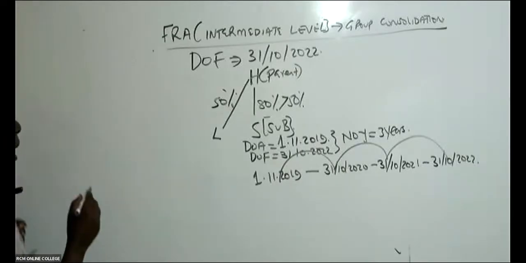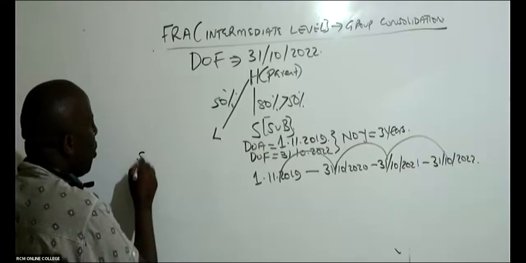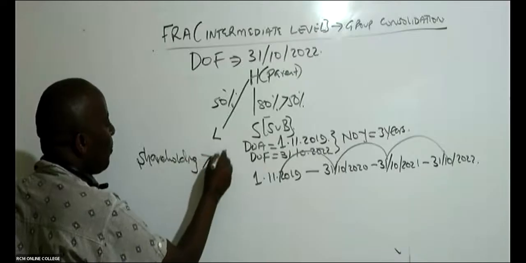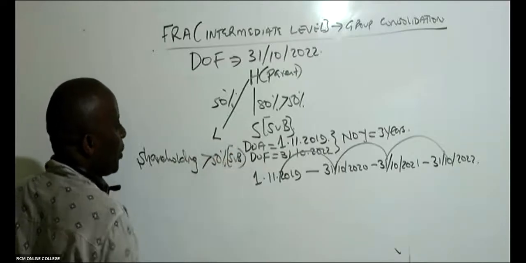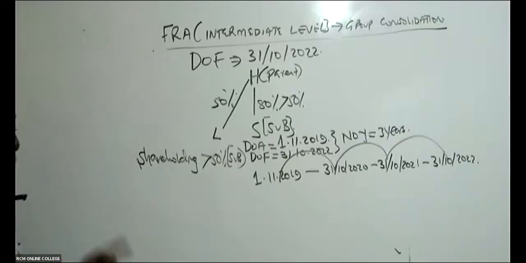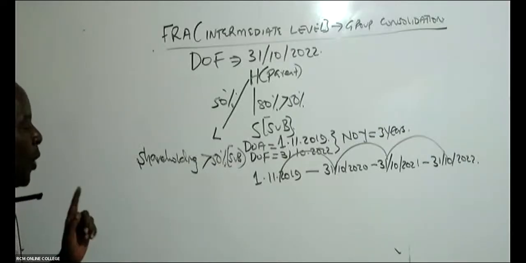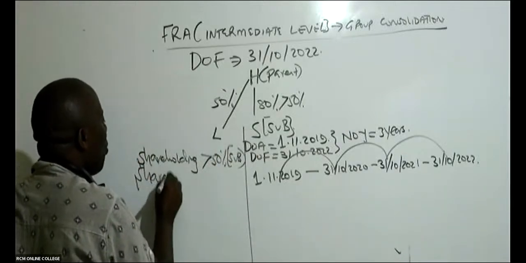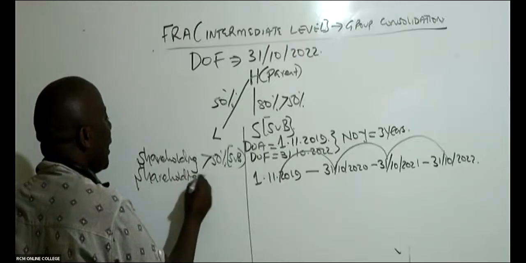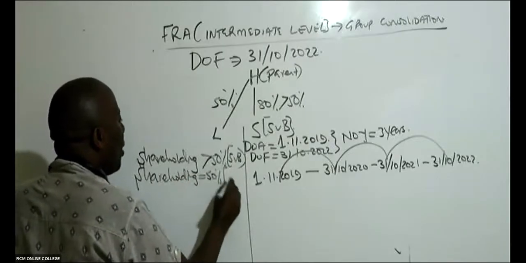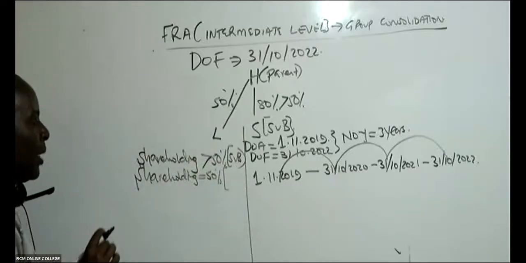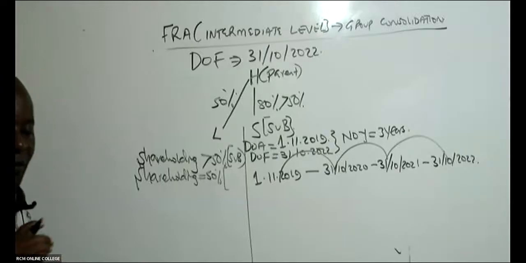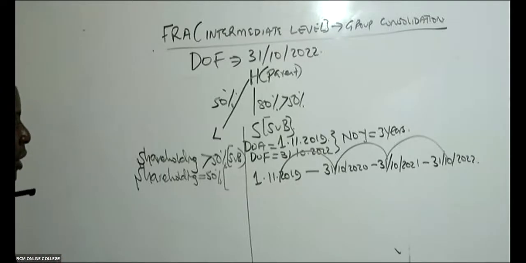Ladies and gentlemen, if you remember our summary, we said if shareholding is more than 50%, then this becomes a subsidiary. And we went ahead and said, if shareholding is exactly equal to 50%, we gave this one a name. Is there somebody who could remember? It's a joint venture, yes.